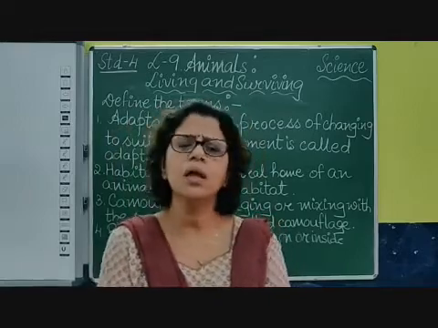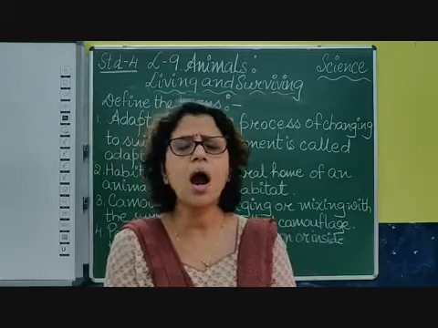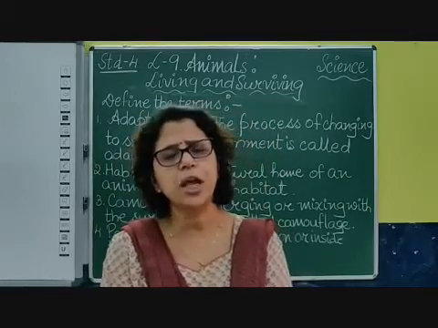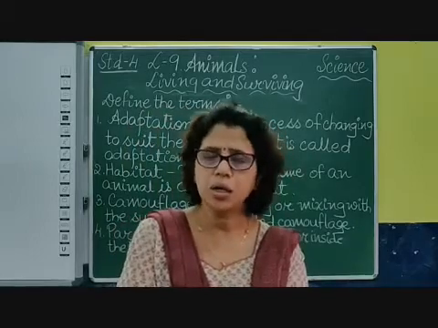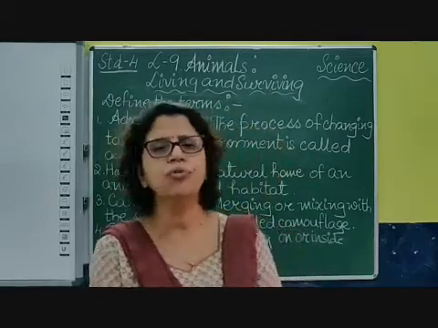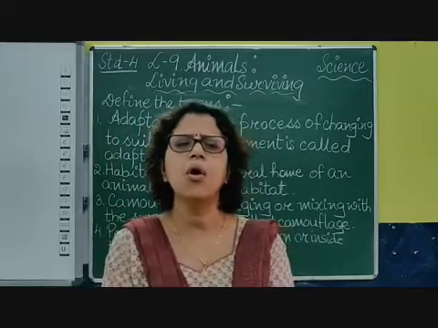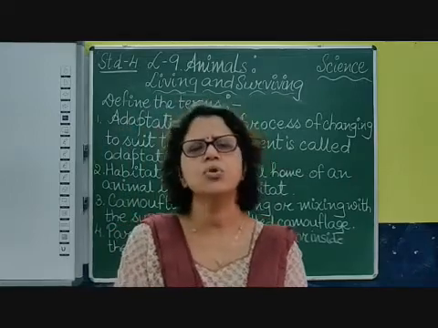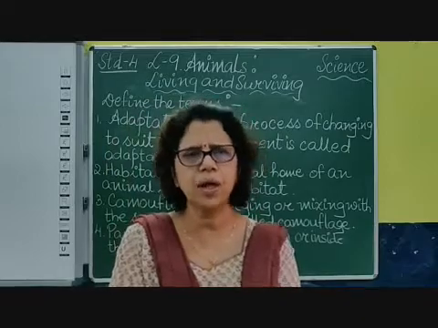Then we talked about how the carnivorous animal and the herbivorous animal have different types of teeth which help them to cut the food, chew the food or grind the food. In this way, they are all able to eat the food in a different way. Okay, children? So this is all about the new words and we have done the definitions.